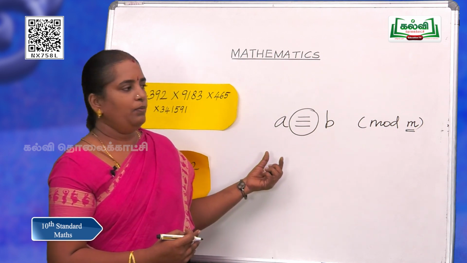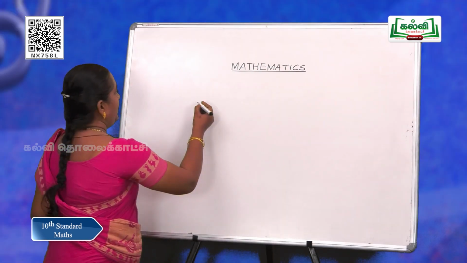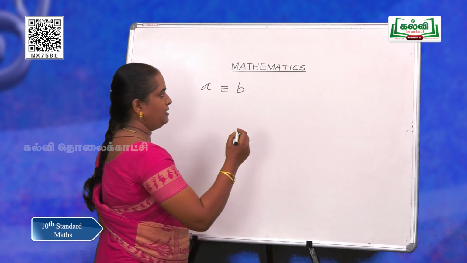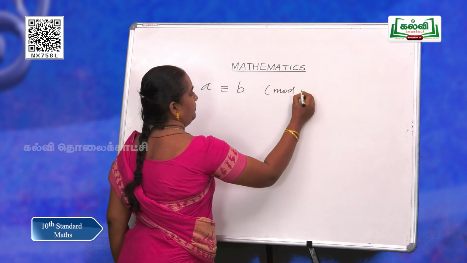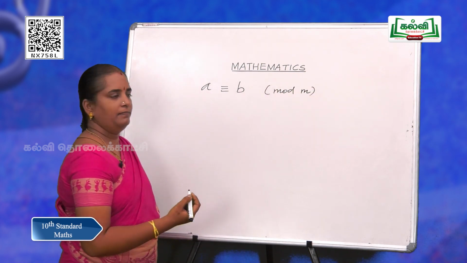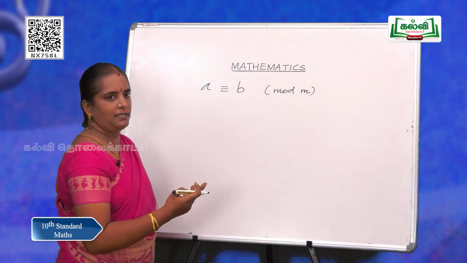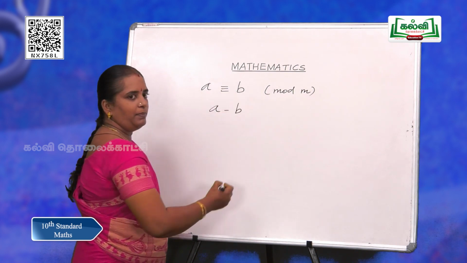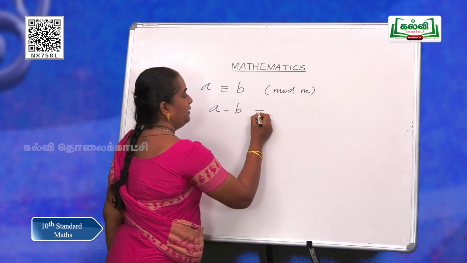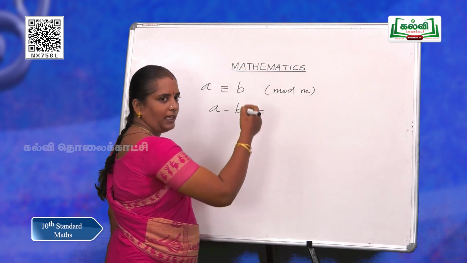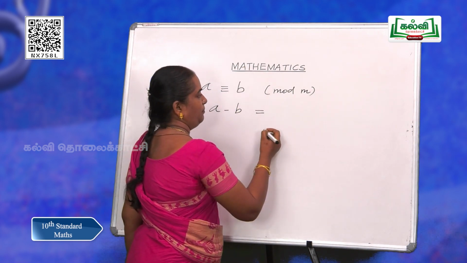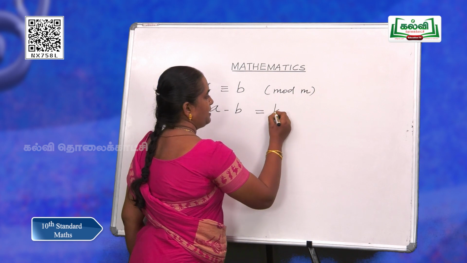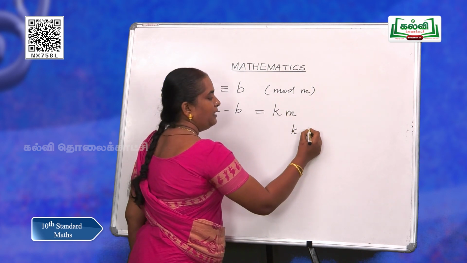We are going to see what this notation means. If we write A is congruent to B, A and B being integers, mod M, which is a positive integer, we can mean this as, in the words of Gauss, the difference between A and B is a multiple of M. What do you mean by multiple? We are going to take it as integral multiple, that is kM, where k is an integer.